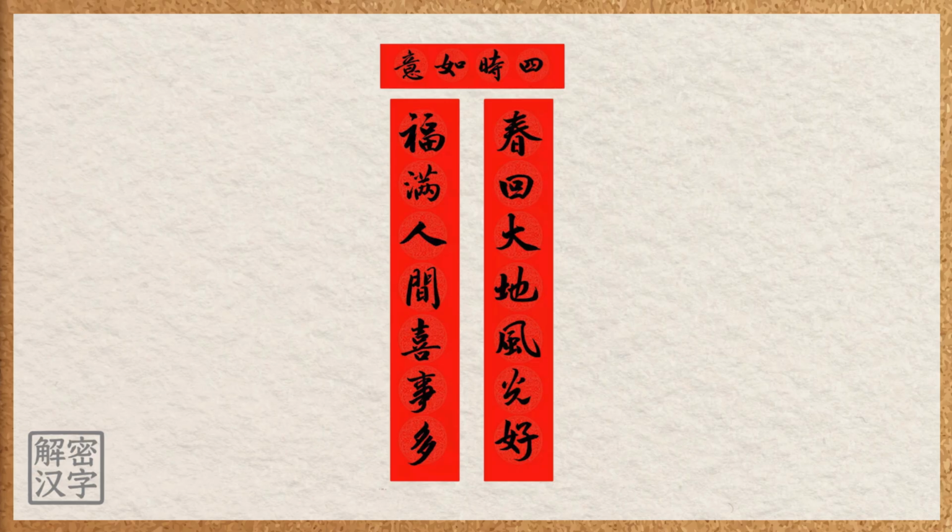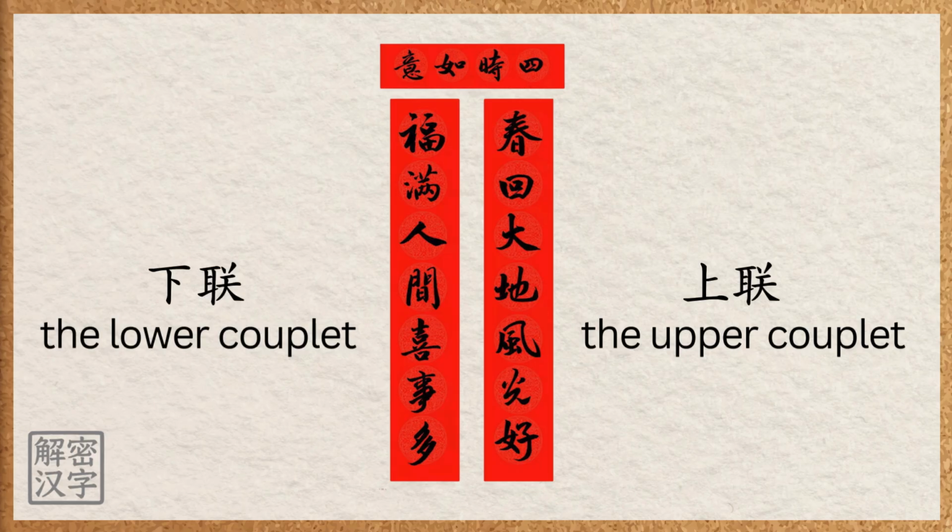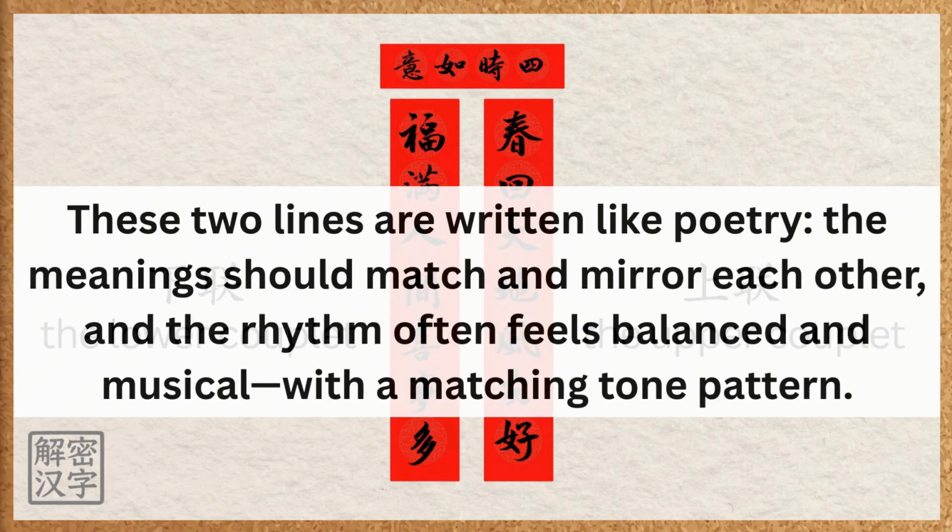When you stand outside facing the door, on the right is the upper couplet, shāngliān. This is the first line. On the left is the lower couplet, xiàlián. This is the second line. These 2 lines are written like poetry. The meanings should match and mirror each other, and the rhythm often feels balanced and musical, with a matching tone pattern.